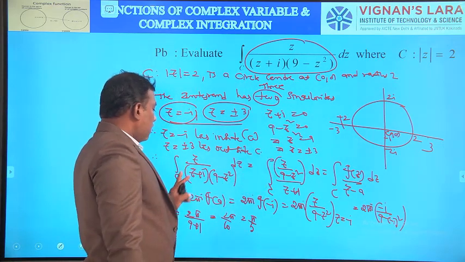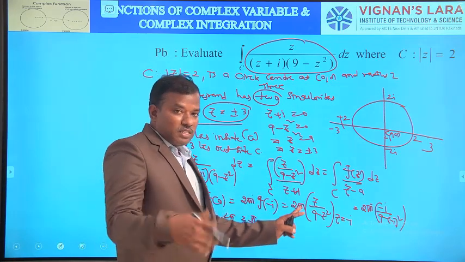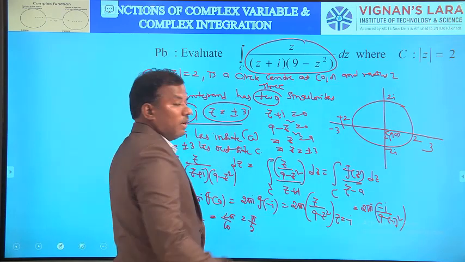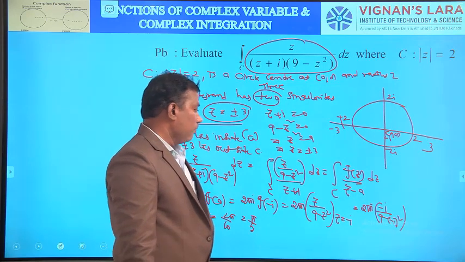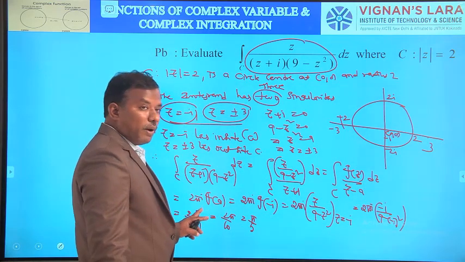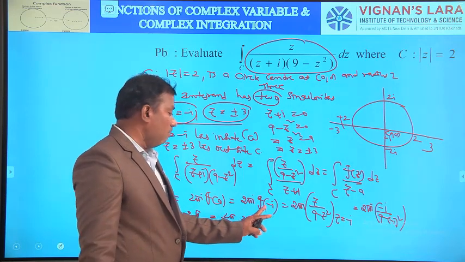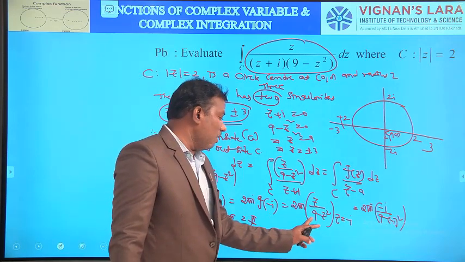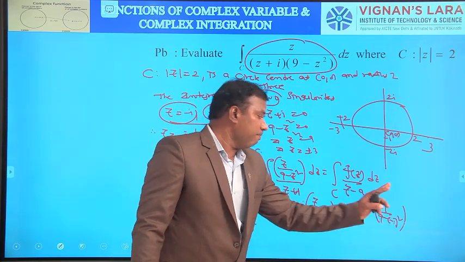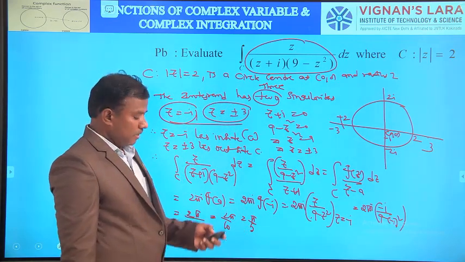So integral over C z by (z plus i)(9 minus z square) dz is integral over C of z by (9 minus z square) by (z plus i), the reason being the singular points z equal to plus or minus 3 lie outside C. This is of the form integral over C f of z by z minus a dz, that equals 2 pi i into f of a by Cauchy's integral formula. So 2 pi i into f of minus i, that is z by 9 minus z square at z equal to minus i, which equals 2 pi i into minus i by 9 minus (minus i) whole square. Replacing z with minus i, that is equal to pi by 5.